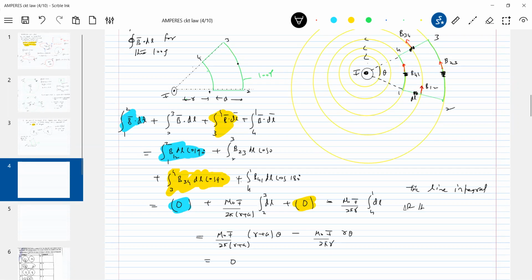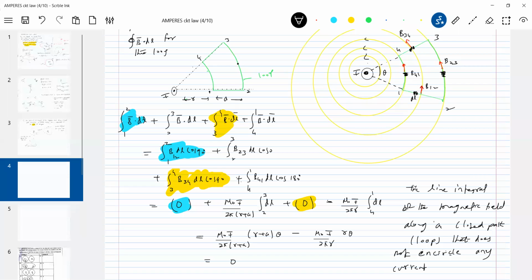The line integral of magnetic field along a closed path, or we use the word loop here, that does not enclose, does not encircle any current carrying wire, is 0.